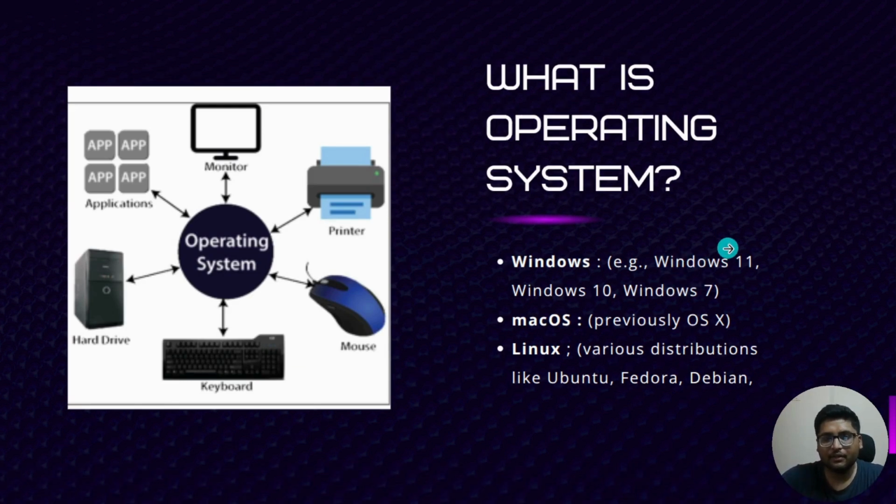An operating system is nothing but a communicator between the user and the hardware. In that diagram, a centralized operating system is there. The printer interacts with the operating system, the mouse interacts with the operating system, the keyboard interacts with the operating system, the hard drive interacts with the operating system, applications, software and all projects interact with the operating system, and the monitor also interacts with the operating system. So the operating system works just like a communicator between the user and hardware.